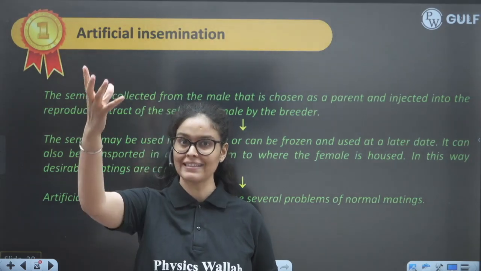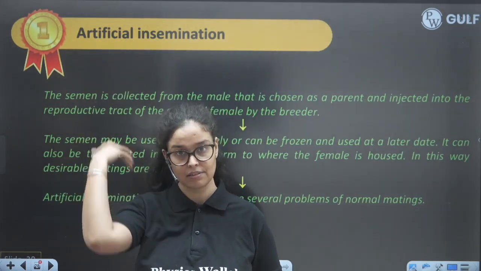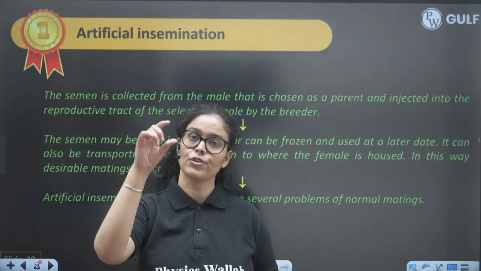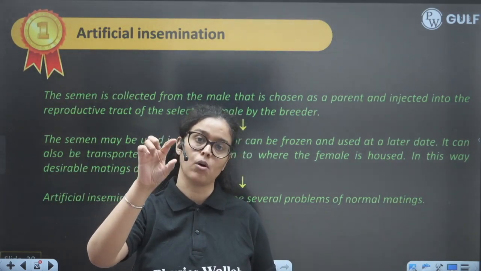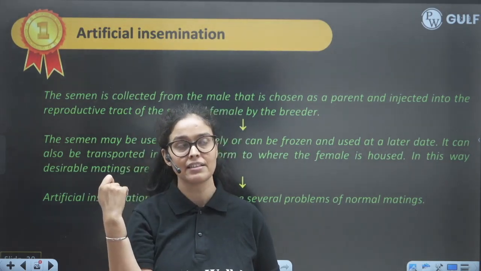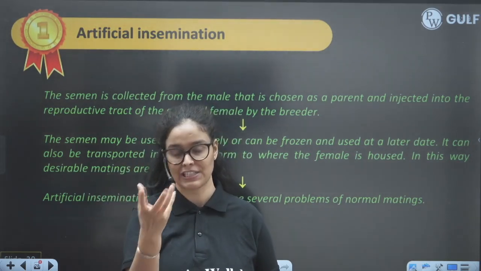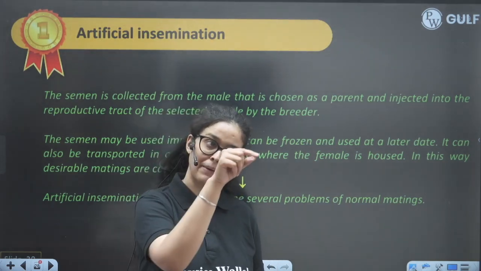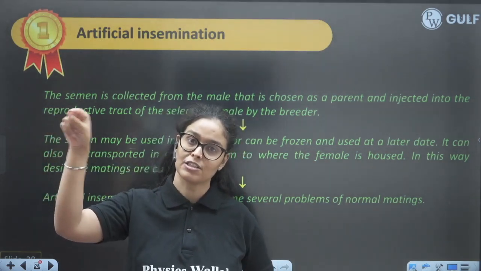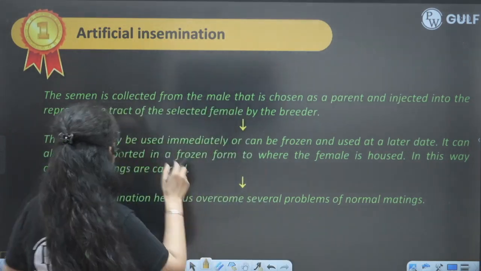We cannot bring that bull here, that male cattle here. So we will just bring the sperm, we will store the sperm and bring it to the other country, because it is easy to transport, easy to carry. And we can use a single sample to inseminate many female cattle, right? That is the advantage of artificial insemination.